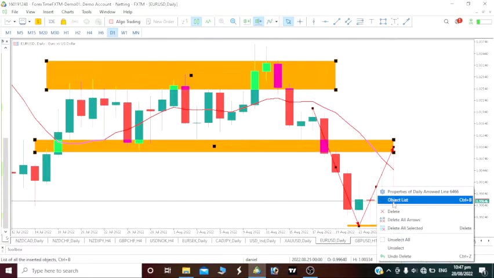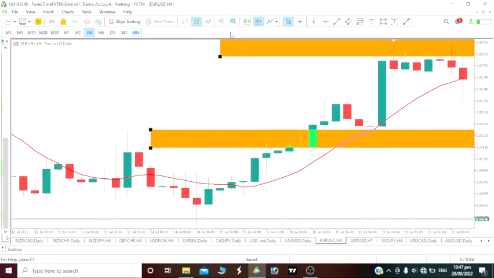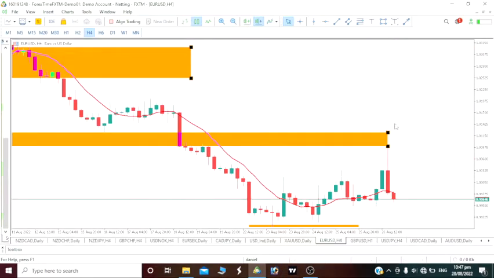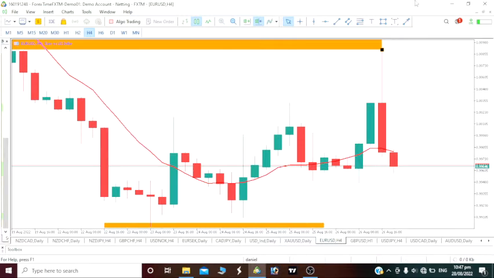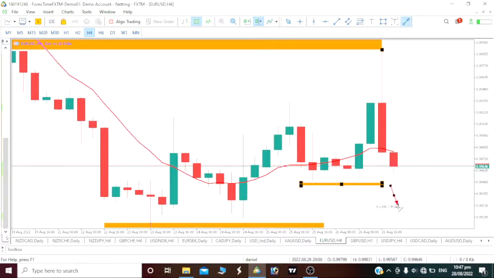So to enter this trade, right, we would want to look at the 4 hour time frame, which is still actually bullish. So we can wait for our 4 hour time frame to break below 0.99646, 0.9945, and then we can short our Euro USD.